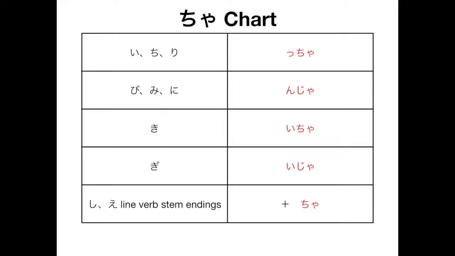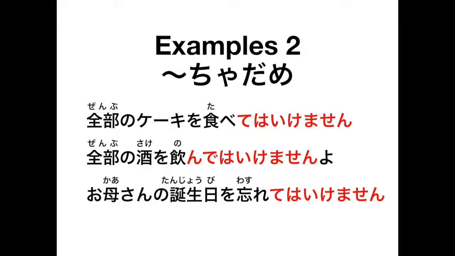Okay, so here are some examples of those. I changed up the sentences a little bit. So the top one is 全部のケーキを食べてはいけません。Okay? And then the next one is 全部のお酒を飲んではいけませんよ。And then the last one is お母さんの誕生日を忘れてはいけません。And those are, you may not eat all of the cake. You may not drink all of the alcohol. And you may not or you shouldn't forget your mom's birthday.